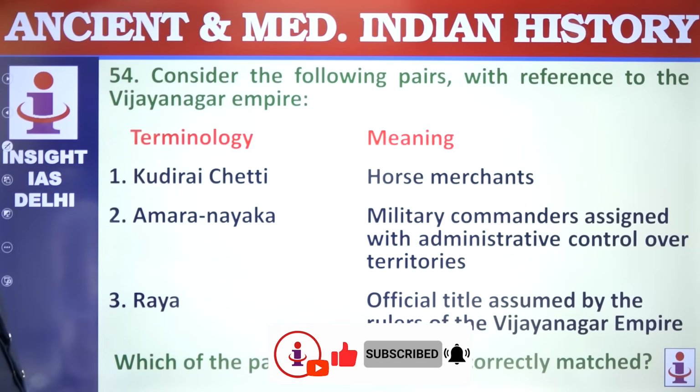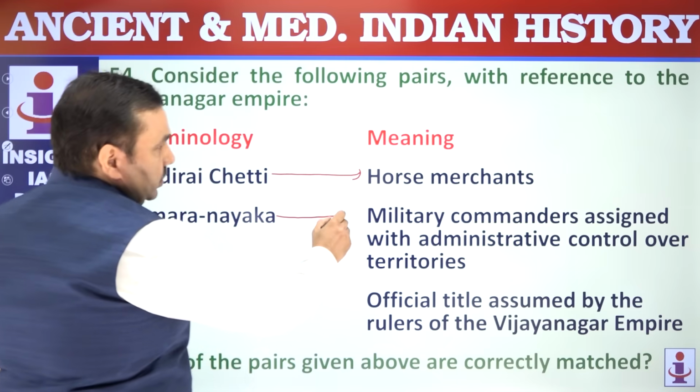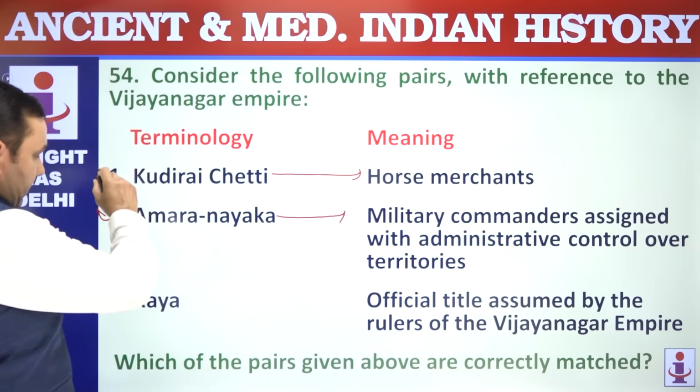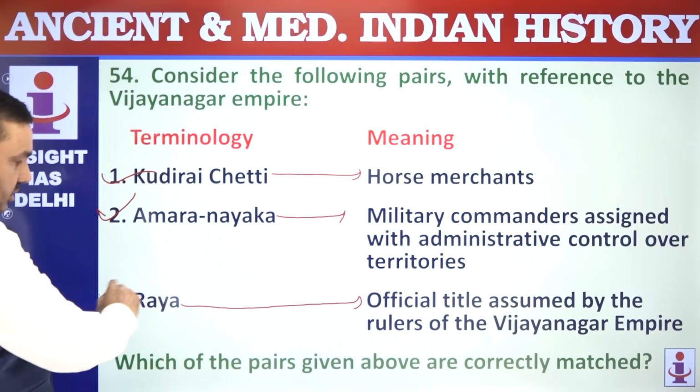54. Terminology. Kudari Chitti, horse merchants. Amara Naikas were the military commanders of Vijayanagar working as governors in peripheral areas. Raya was a title adopted by Vijayanagar rulers. All 3 are correctly matched.